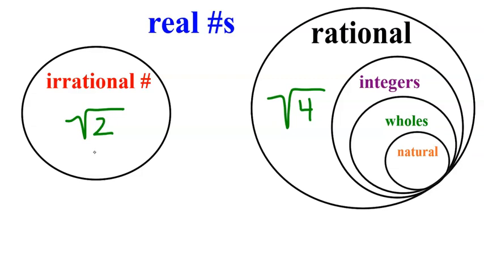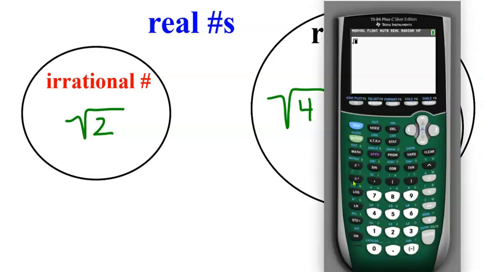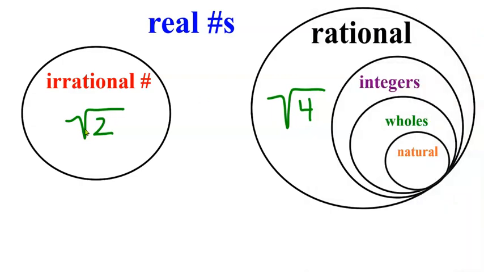The square root of 2 is irrational because when you compute the square root of 2, it's a decimal that never ends and never repeats. Let's take a look on our calculator. When I type the square root of 2 and press enter, I get 1.414213562, and then it ends because my calculator runs out of space, not because the number is finished. So that is an irrational number.